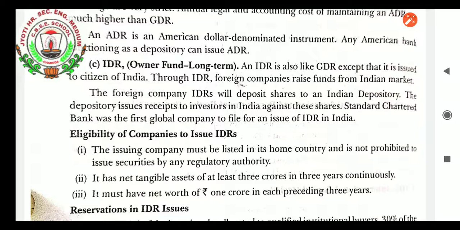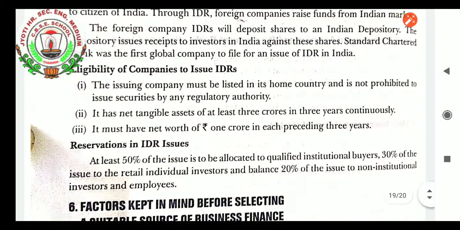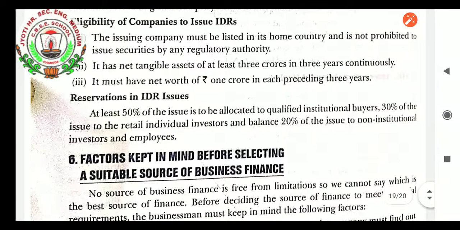Standard Chartered Bank was the first global company to file for an issue of IDR in India. Eligibility of companies to issue IDRs is as follows. First, the issuing company must be listed in its home country and must not be prohibited from issuing securities by any regulatory authority. It has net tangible assets of at least 3 crores in each of the past 3 years continuously. It must have a net worth of rupees 1 crore in each of the preceding 3 years.